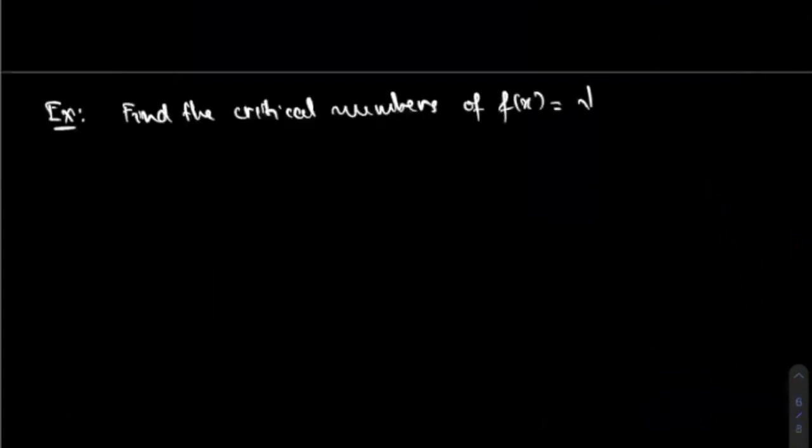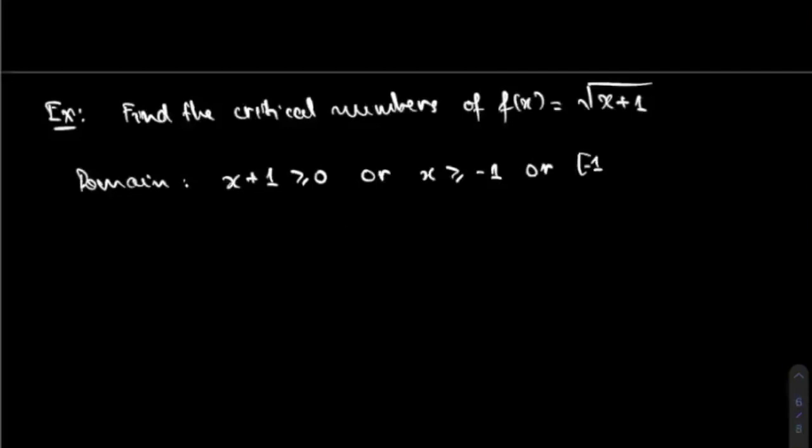The next example is find the critical numbers of f of x equal to square root of x plus 1. So first, find the domain of the function. The domain is x plus 1 greater than or equal to 0, or x greater than or equal to negative 1, or you can write from negative 1 to positive infinity. Now, to find the critical number, first take the derivative.